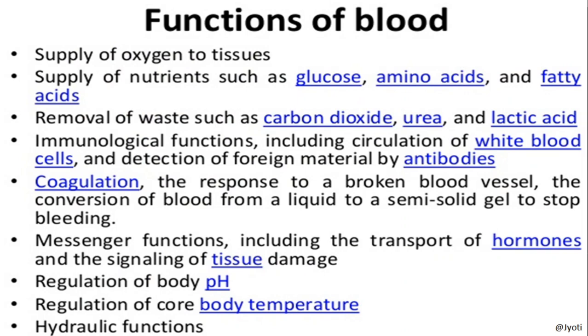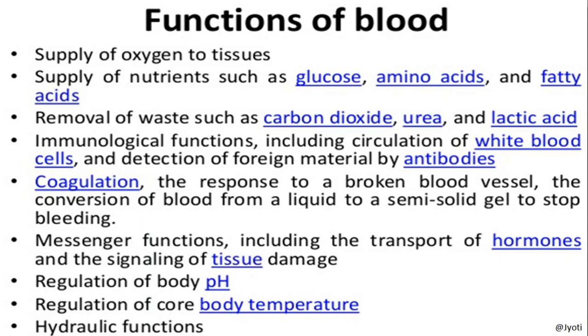Now, overall, what are the functions of the blood? We have separately discussed the function of different elements of the blood. Now, we'll discuss the function of the blood as a whole. The blood supplies oxygen to the tissue, and supplies nutrients like glucose, amino acids, fatty acids to the tissue.